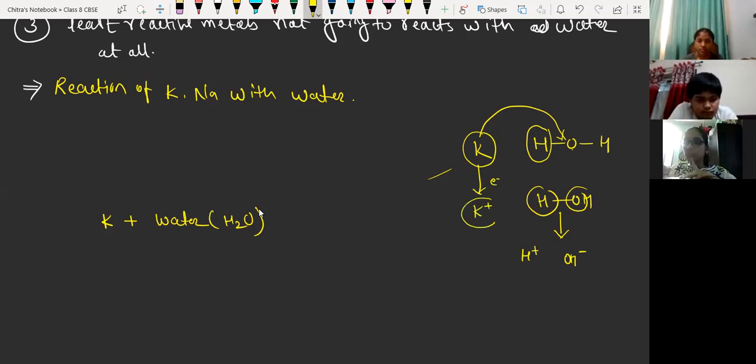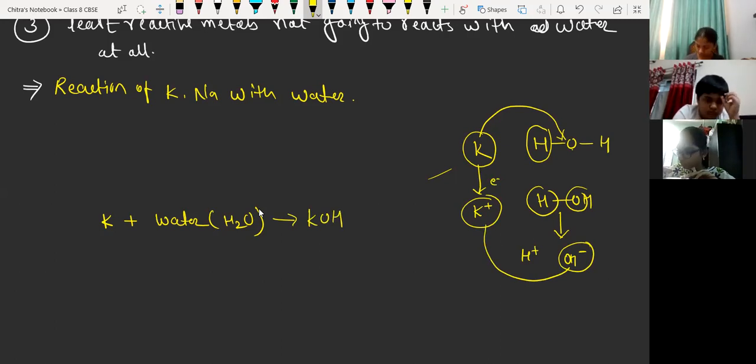So here potassium has a positive charge, and OH has a negative charge, so they attract each other to form potassium hydroxide, KOH. And the electron will be attracted toward the hydrogen positive ion, meaning hydrogen will accept that electron and form hydrogen gas, which will be released from here.